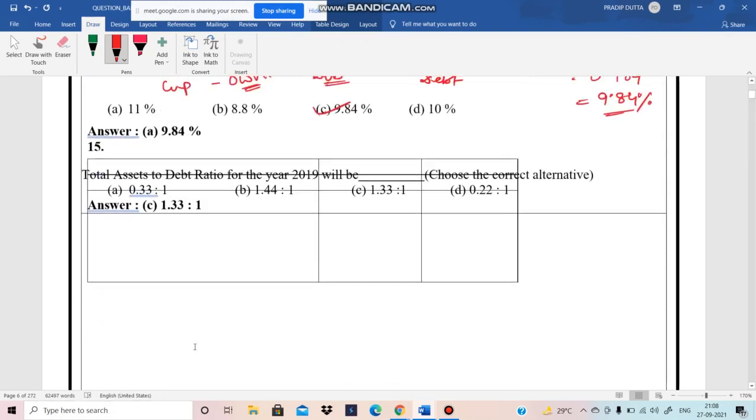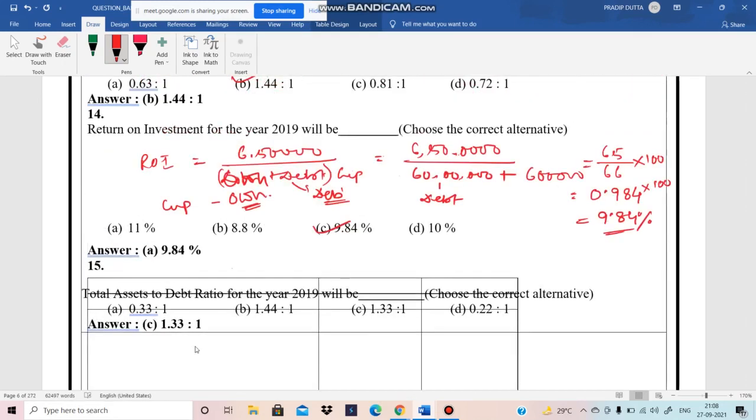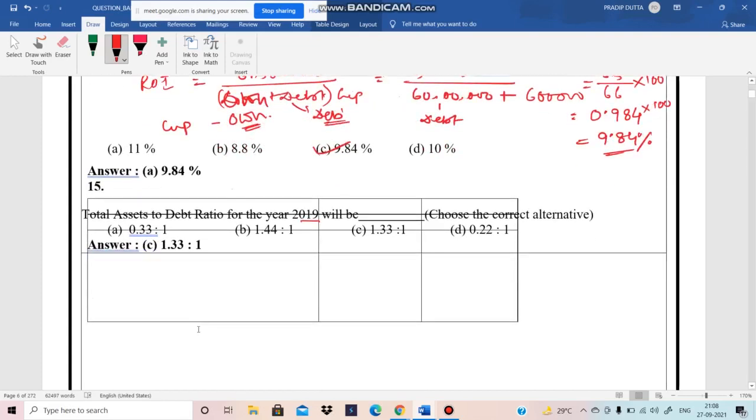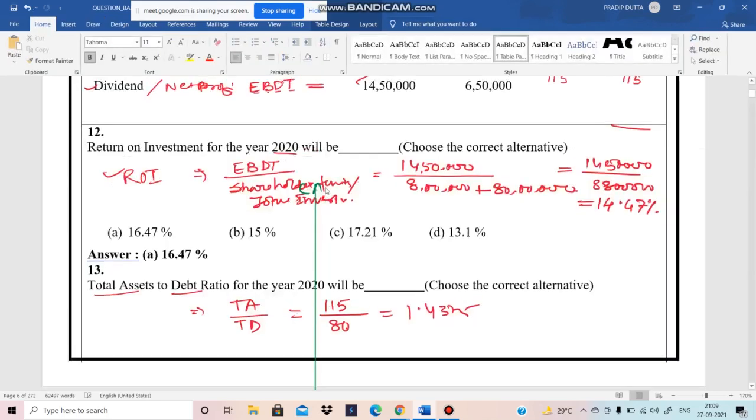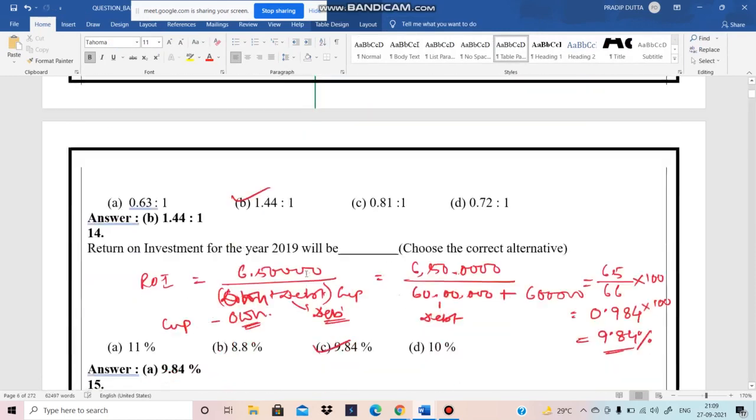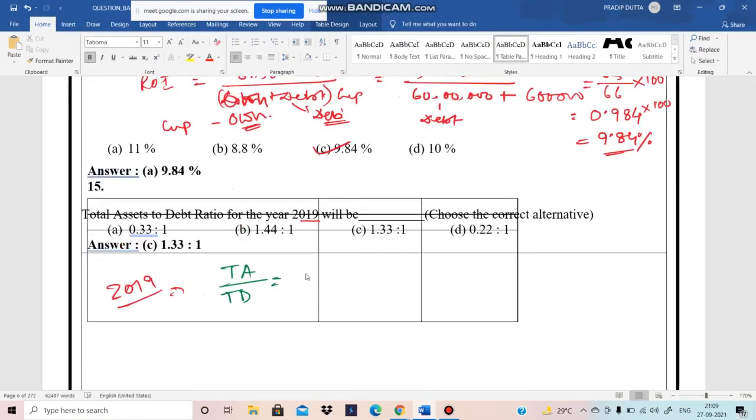Okay. Now in this sum, this is the last part: total asset to debt ratio in the year 2019. So the total asset to debt ratio means total assets by total debts. So in the year 2019, what is our total assets? The total assets means the current assets plus fixed assets. We can write over here also current assets plus fixed assets by debenture. This we can also write.